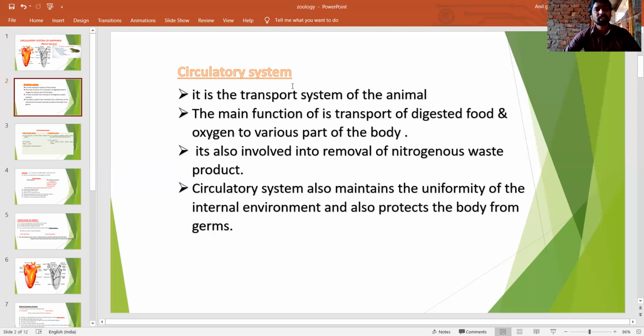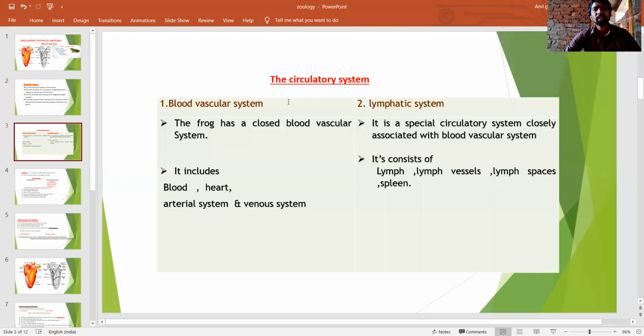So the circulatory system contains the blood vascular system and the lymphatic system. The blood vascular system of the frog is of closed type. What is the meaning of closed type?